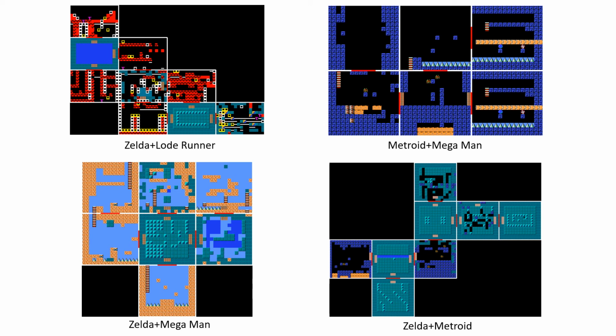But in the future, you could think of the system as a whole as working with some sort of companion system that generates mechanics that render these levels playable. And in general, working on these types of approaches could move us towards building systems capable of generating entirely new types and combinations of games.